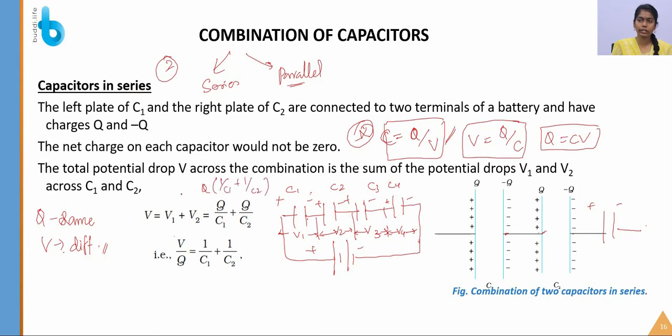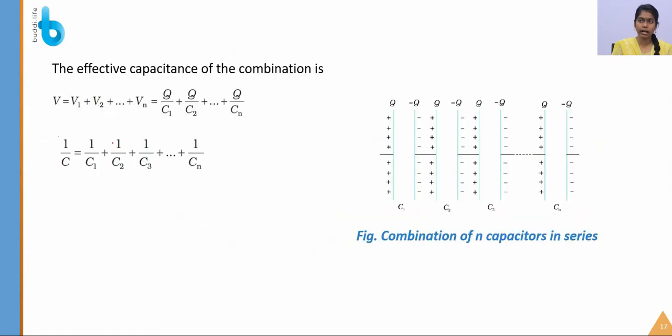I am taking the Q to the opposite side of the equal symbol, so that it becomes V by Q. So what is V by Q here? It is 1 by C. So I am substituting 1 by C is equal to 1 by C1 plus 1 by C2 plus 1 by C3 up to n number of capacitors. So this is the formula to calculate the capacitance in series.